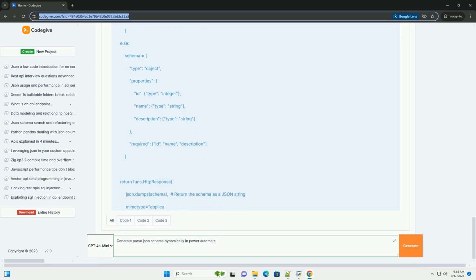4. Using Azure functions, most powerful and flexible. Create an Azure function that accepts a JSON payload as input and returns a dynamically generated JSON schema. Power Automate calls the Azure function, retrieves the schema, and uses it in the parse JSON action. Pros: maximum flexibility and control.